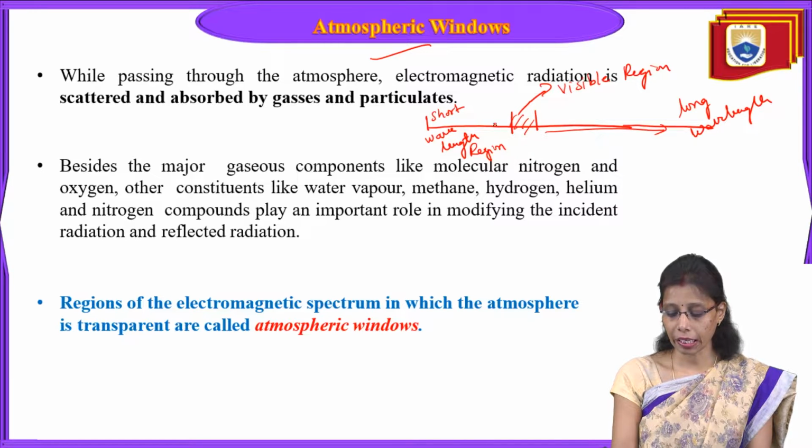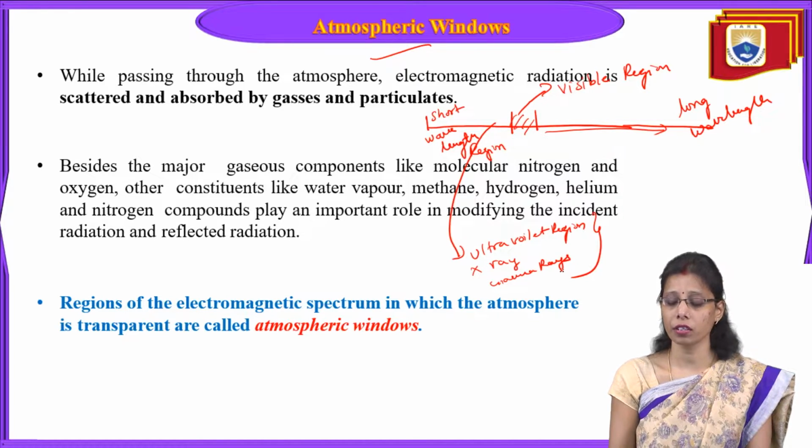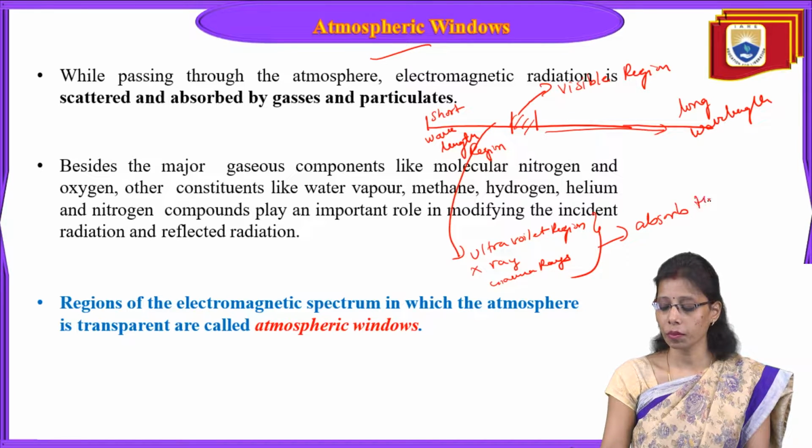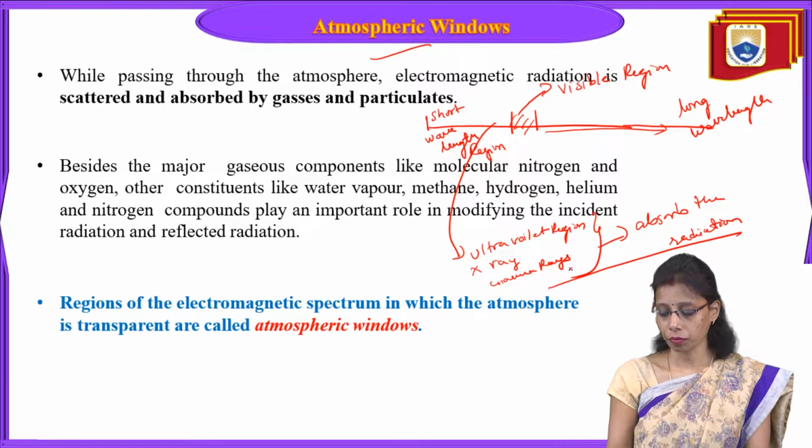In the short wavelength region, we have the ultraviolet region, X-ray region, and gamma ray region. All these regions in the short wavelength region will absorb the radiation. They will not allow the radiation to pass through. So this region is totally useless for remote sensing.